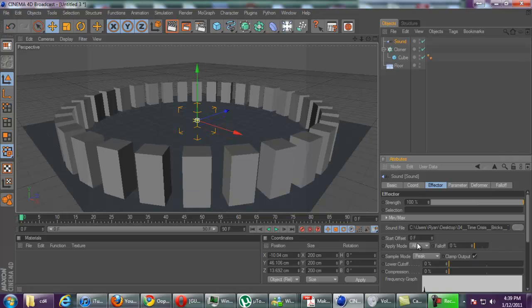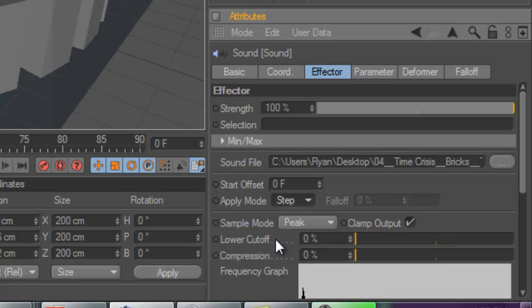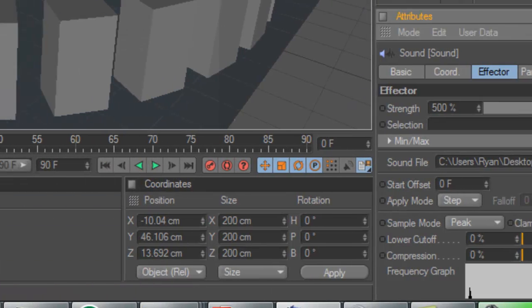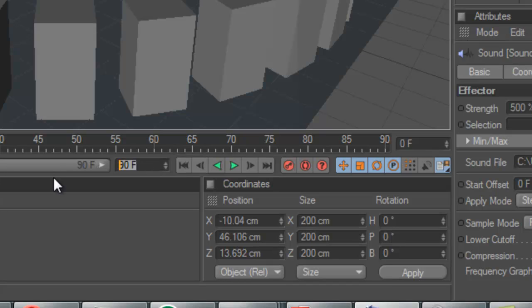Okay, now you have your sound file in there. Change your apply mode to step. And change your strength to 500%. And now, change this from 90 frames to, we'll say, 1000. And now, click this to hear your sound.